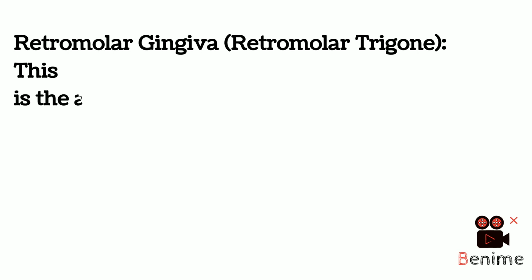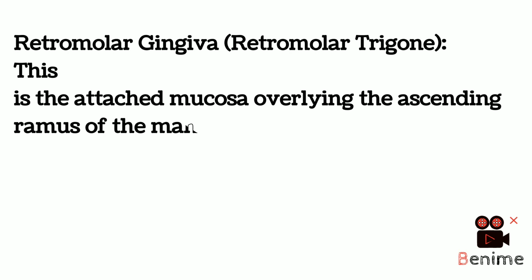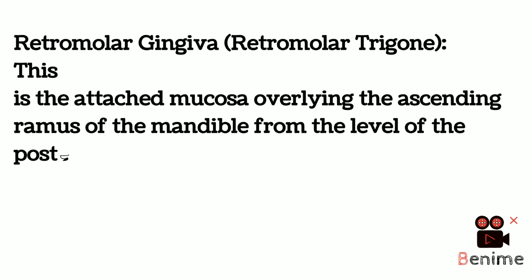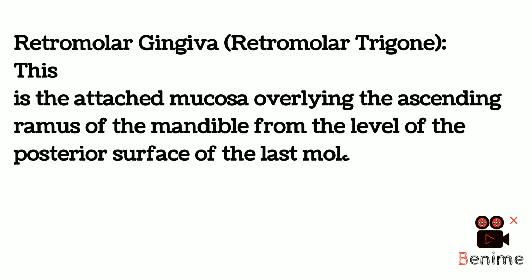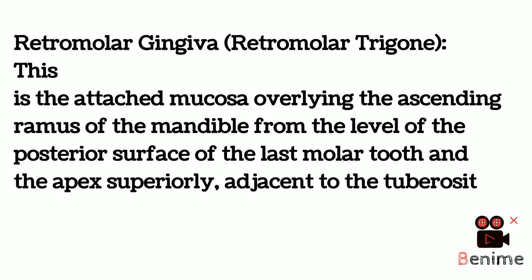Retromolar gingiva, also called retromolar trigone. This is the attached mucosa overlying the ascending ramus of the mandible, from the level of the posterior surface of the last molar tooth, and the apex superiorly, adjacent to the tuberosity of the maxilla.